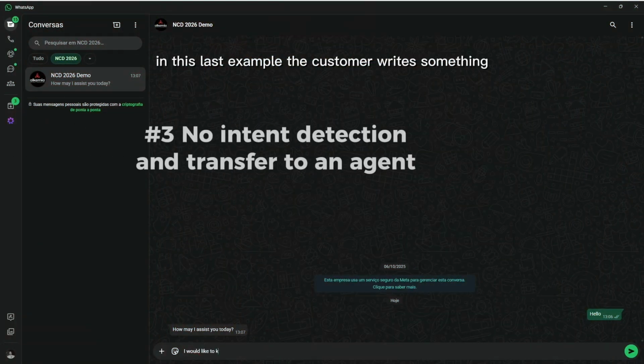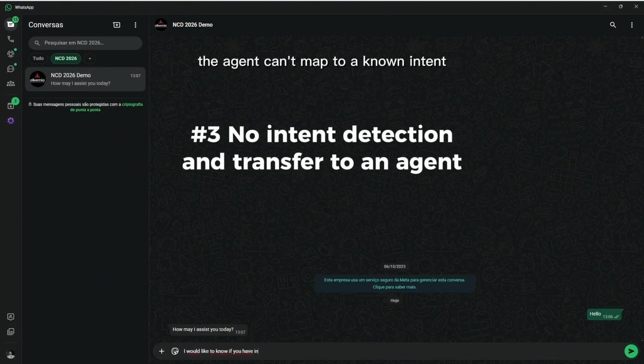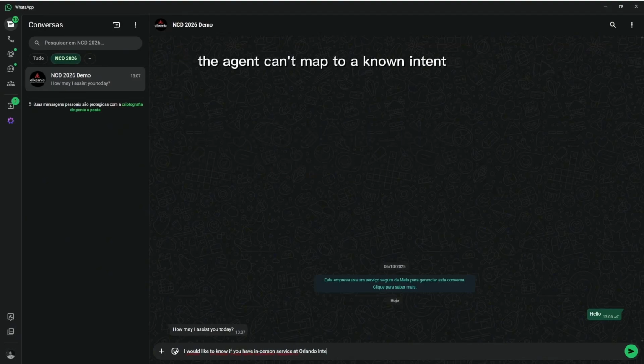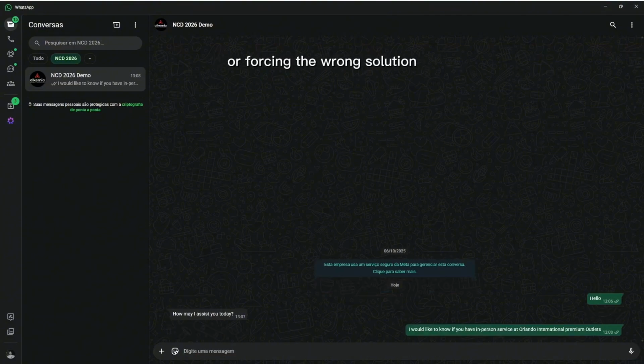In this last example, the customer writes something the agent can't map to a known intent. And here's what matters. Rather than inventing a response or forcing the wrong solution, it recognizes that it isn't confident enough and hands the conversation off to a person. A good handoff beats a bad answer. That's how the agent knows when to resolve things on its own and when to step aside.